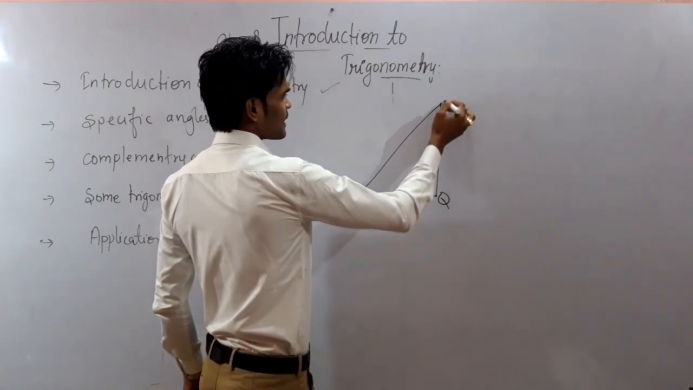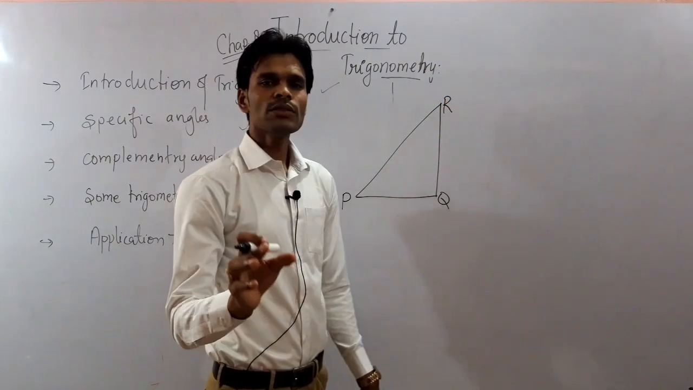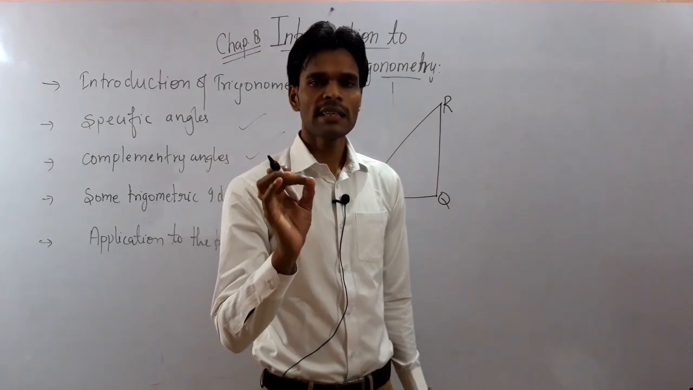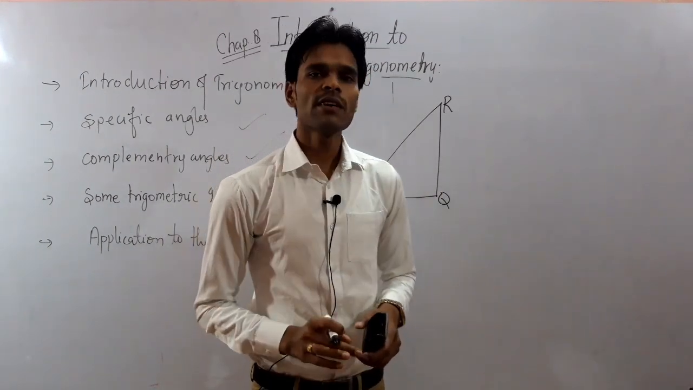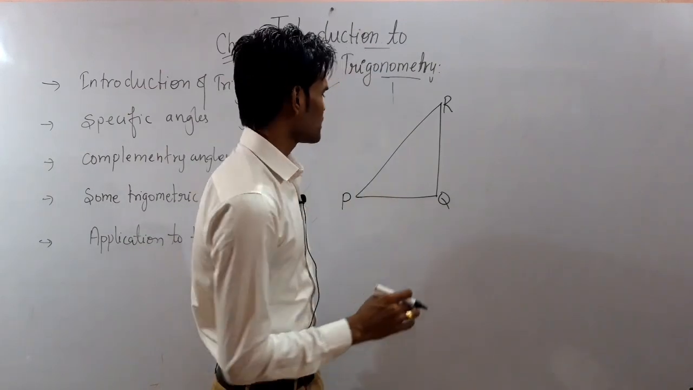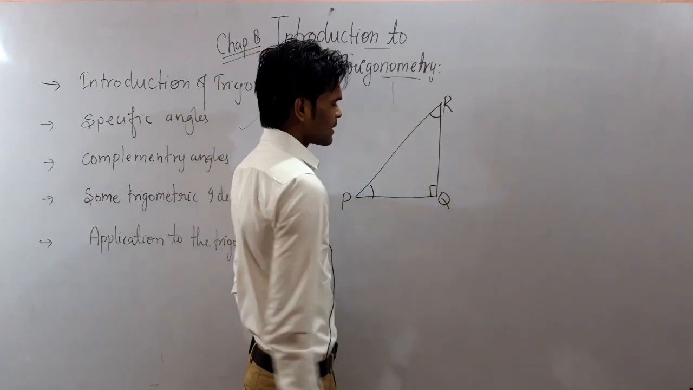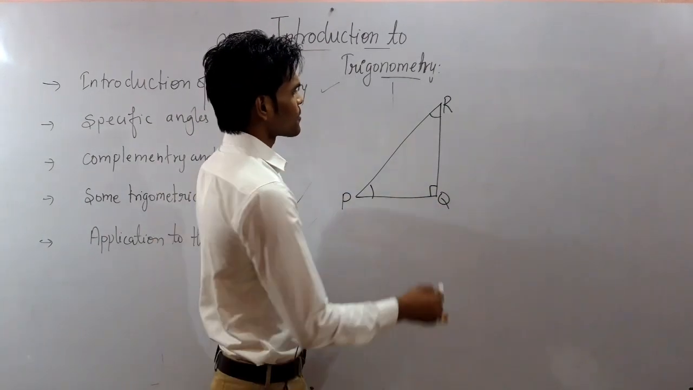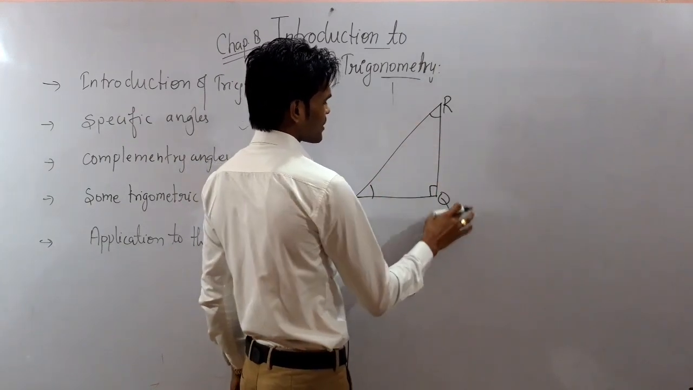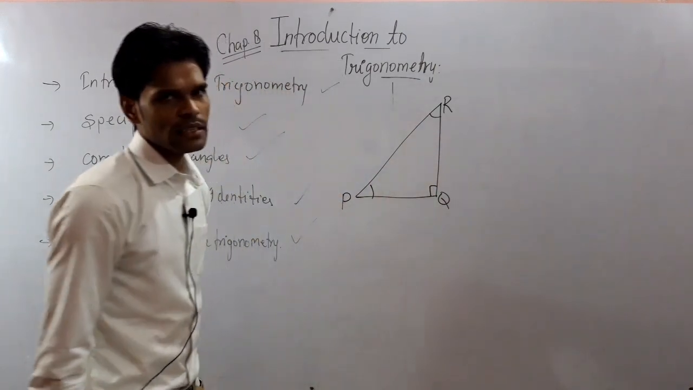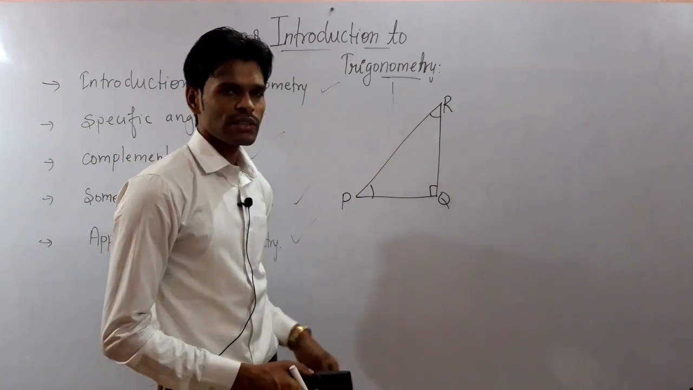We are given a triangle PQR, and you need to be very careful that in trigonometry the study will be on the basis of right angle triangles. That means two acute angles of a triangle and one right angle. P and R will be the acute angles, and Q will be the right angle.